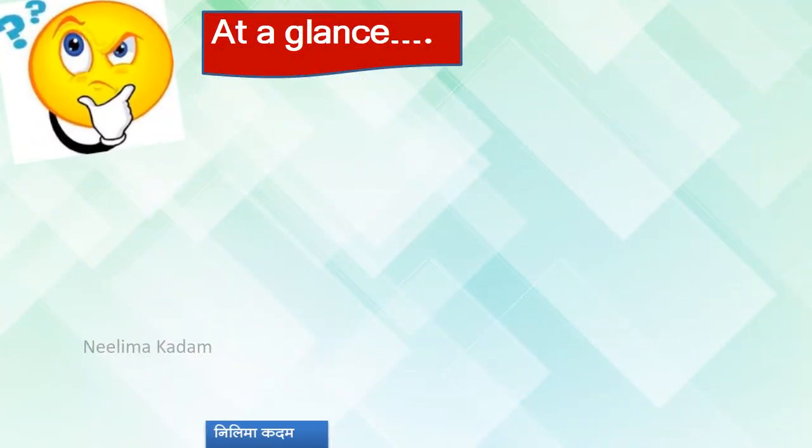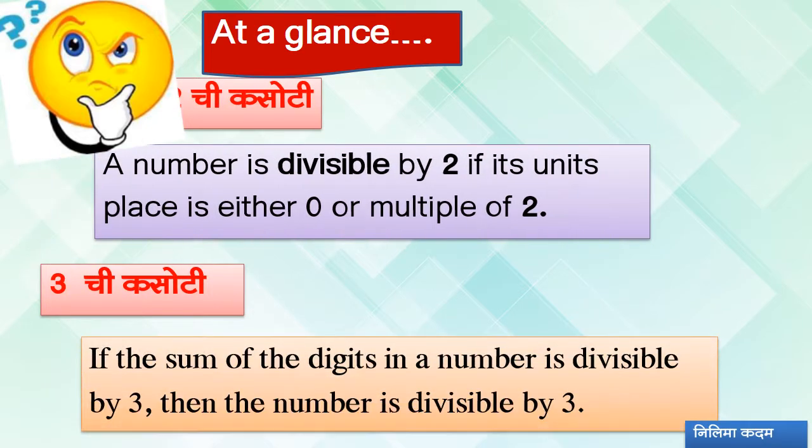Dear students, in the last part, we learned the different divisibility tests, right? Divisibility test for 2. A number is divisible by 2 if the number in the units place is either 0, 2, 4, 6 or 8. That means they should be in multiples of 2. Divisibility test for 3. If the sum of the digits in a number is divisible by 3, then that number is divisible by 3.